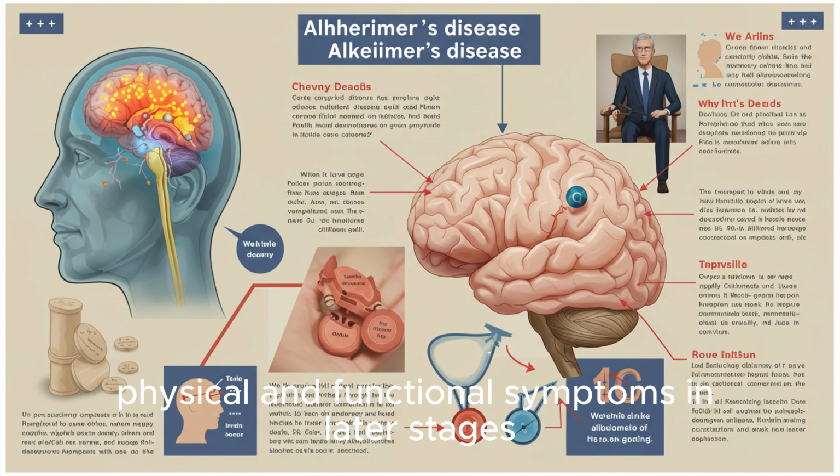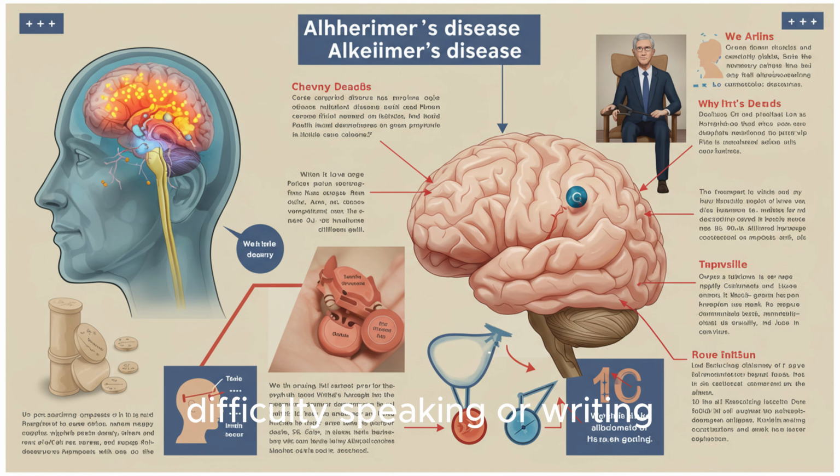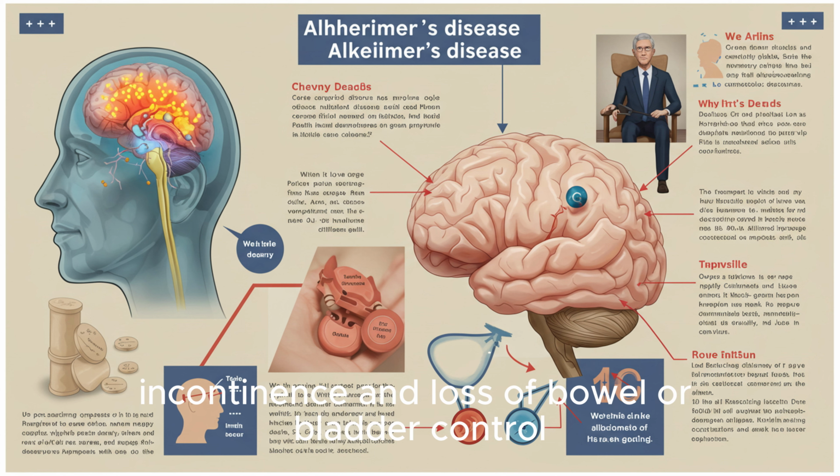Physical and functional symptoms in later stages: difficulty speaking or writing, trouble finding the right words or maintaining conversations. Problems with walking or coordination, leading to frequent falls. Difficulty swallowing, dysphagia, leading to choking hazards or aspiration pneumonia. Incontinence and loss of bowel or bladder control.